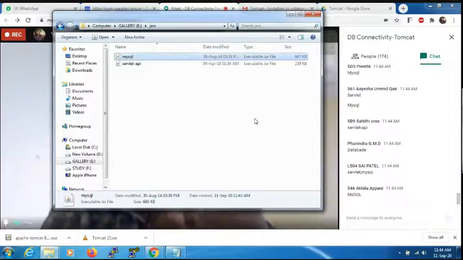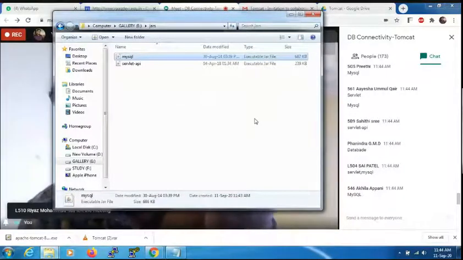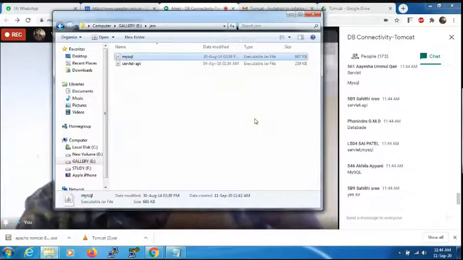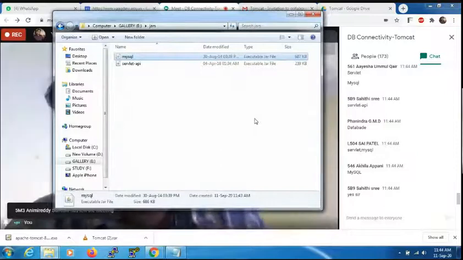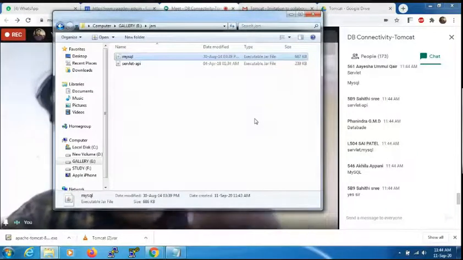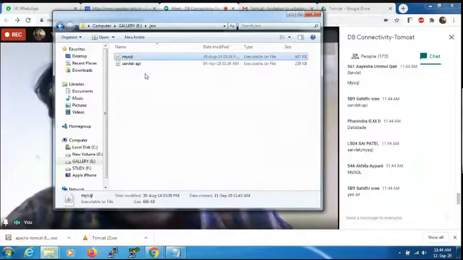Now, I hope you got the points. To work with the Tomcat server, we require servlet. To work with the database, MySQL. That means we have taken the required things. Very good. After taking these required things,